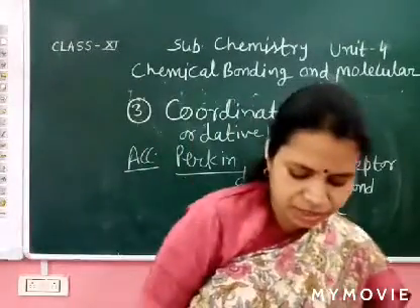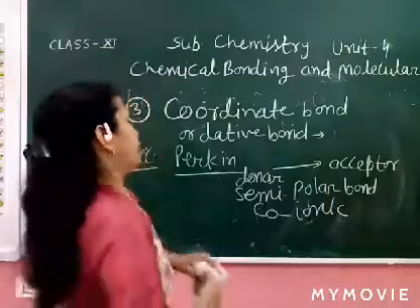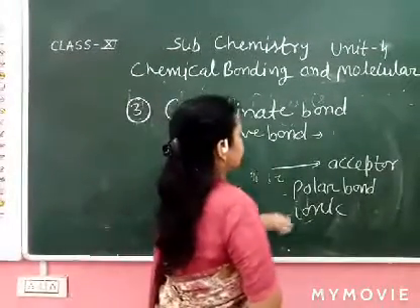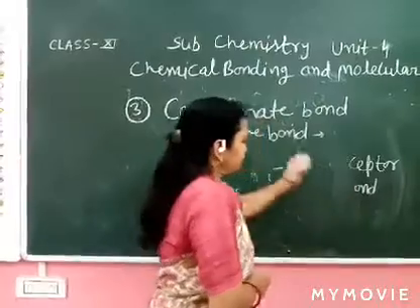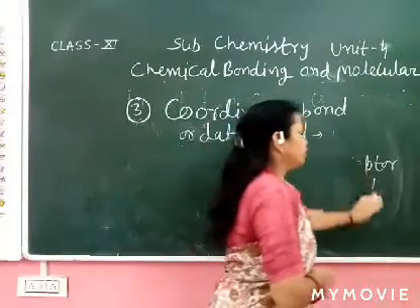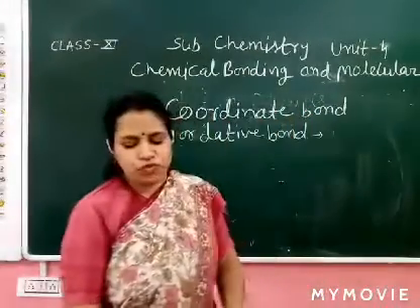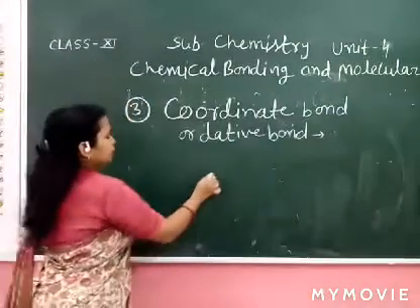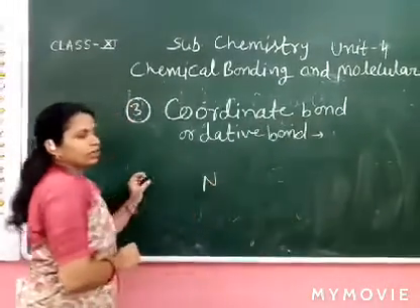Now we take an example of ammonium ion, NH4 plus. Write down the example. How is it formed?